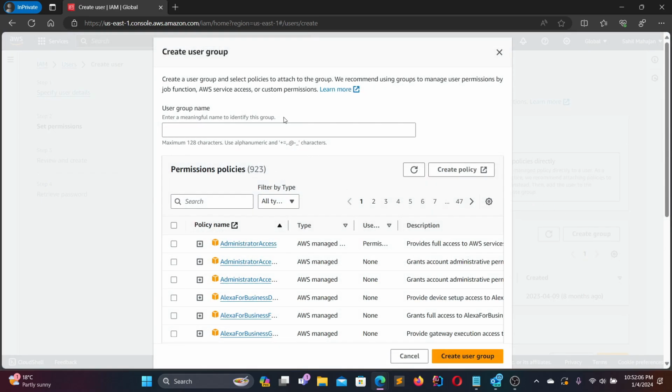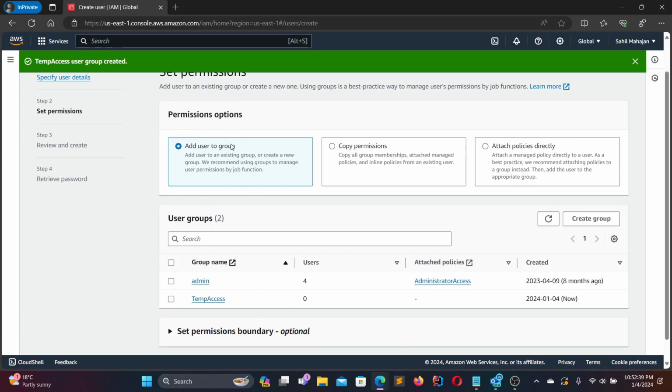When we click on create group, we're going to give a useful group name. So I'm just going to say temp access maybe, and I am not going to choose any permission policy over here. Again, you guys can choose any permission policy that you want. For example, if you want to give this user administrative access to AWS, you can simply checkbox the administrator access policy name. Again, I just want to create a temporary group. I'm going to click on create user group. As you can see, the temp access user group has been created.